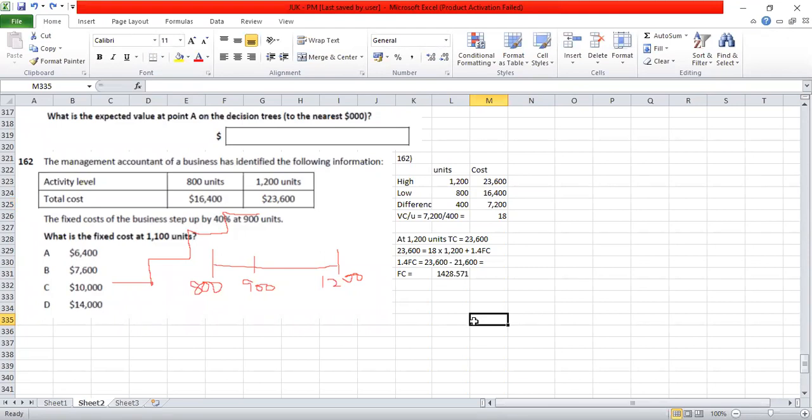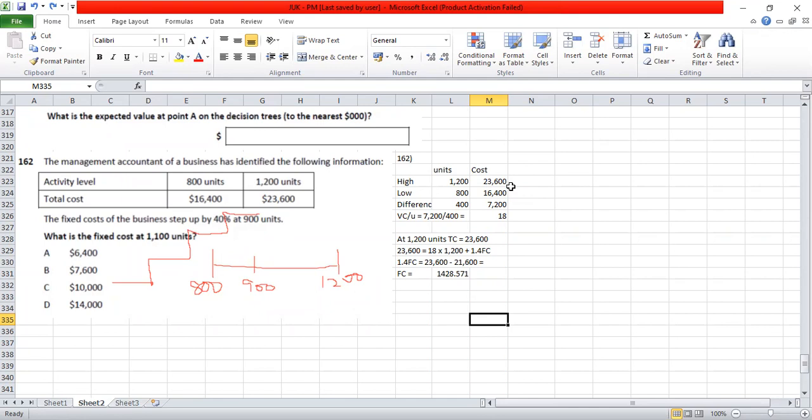No, no, no. Actually, the change is not only because of the variable cost, because a 40% increase is also there. If the cost is increasing from 800 to 1,200 units, this is not all because of the variable cost.